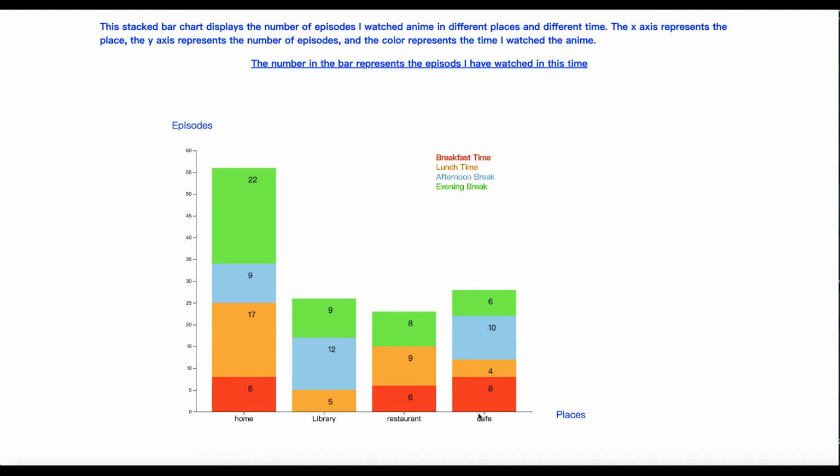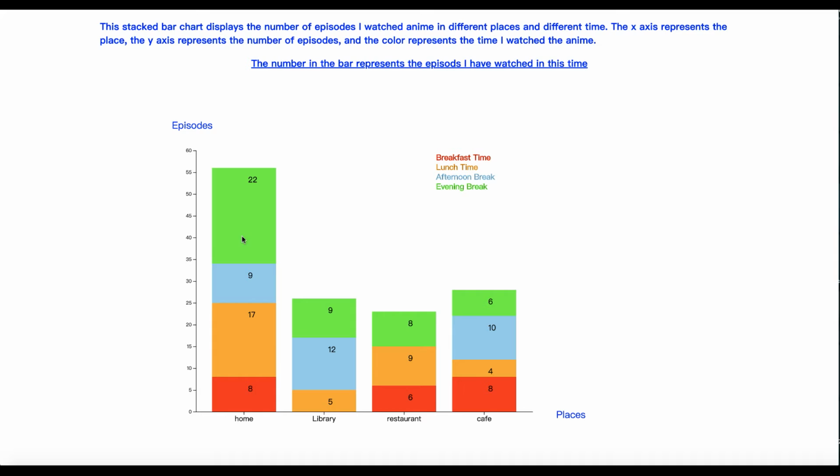The x-axis represents the place I have watched this anime. The y-axis represents the number of episodes, and the color represents the time period I watched the anime. The reason I chose the stacked bar chart is because it's very suitable to display data with large values and obvious contrast, so that the data will be displayed very clearly. You can see that at home I have watched almost 60 episodes of anime in different time periods.